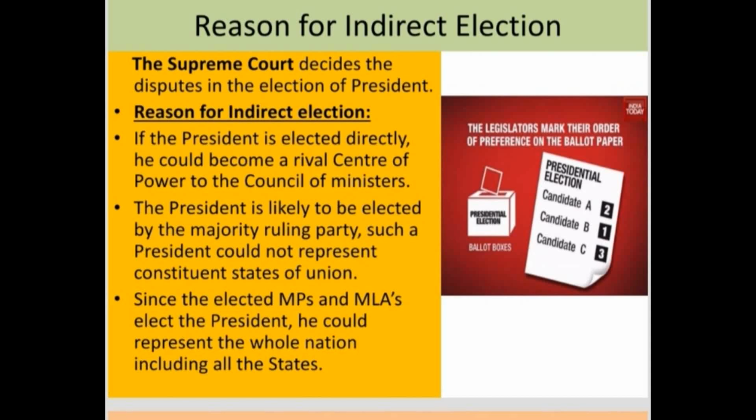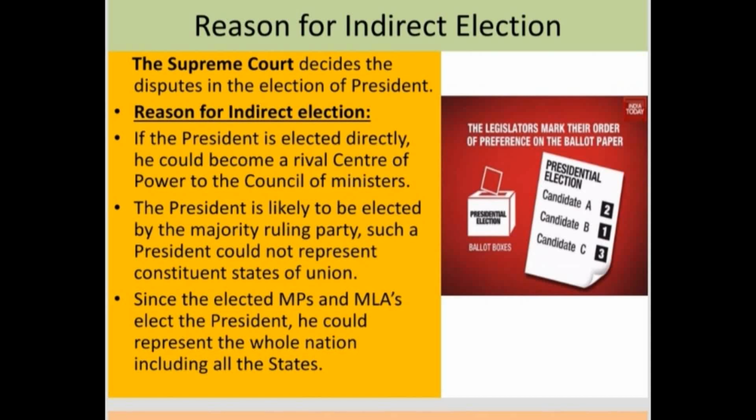And if two power centers are created who derive their power directly from the people, then they will both act as enemies, like rival centers. That means who will have more power? Both have derived their power from the people. Then who should have more powers? It will be a big rivalry. So to avoid such rivalry, we have already adopted the parliamentary system of governance. So our constitution makers decided on an indirect election for the president.